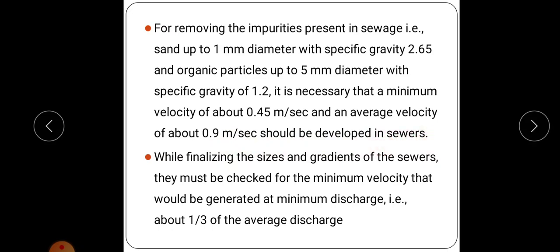So that is the requirement of minimum velocity.